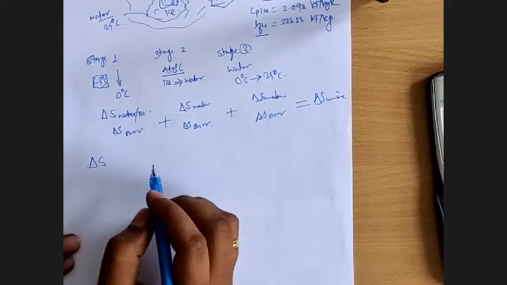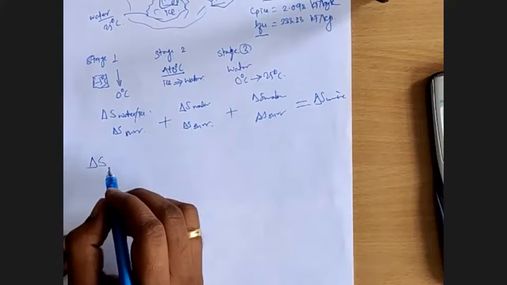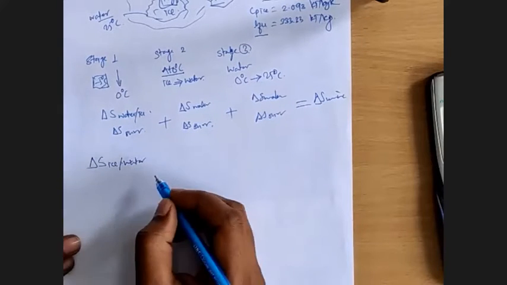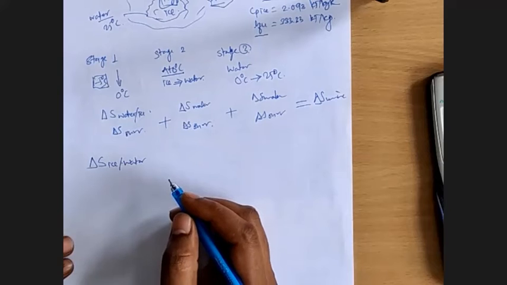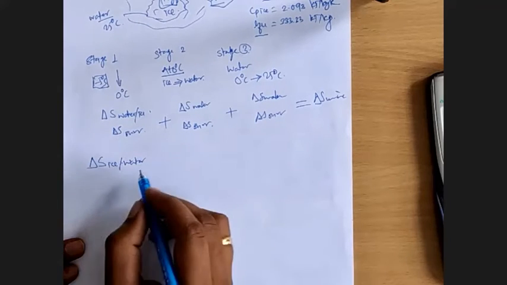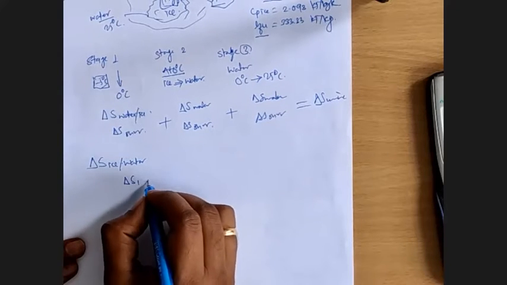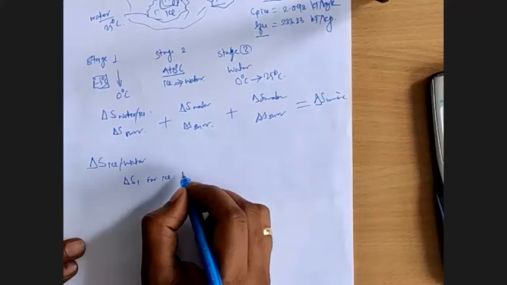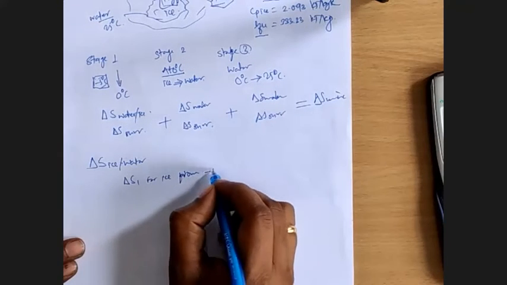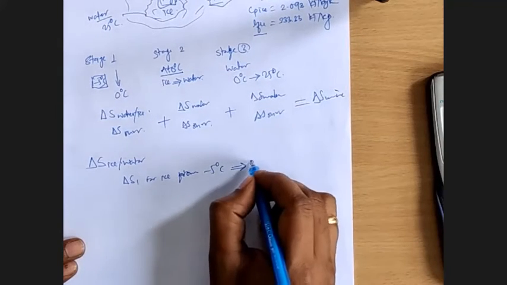Delta S, not surrounding, delta S for ice or water. Let's start with the water and then we'll solve it for the surrounding. So first one, delta S1 for ice from minus 5 degrees Celsius to 0 degrees Celsius.